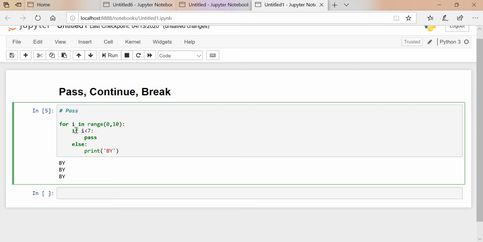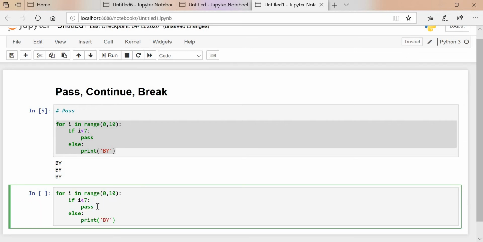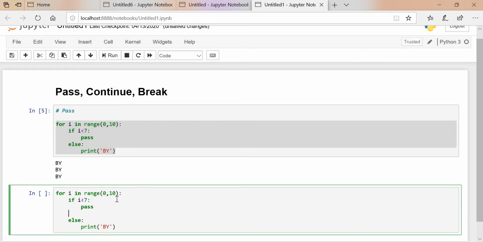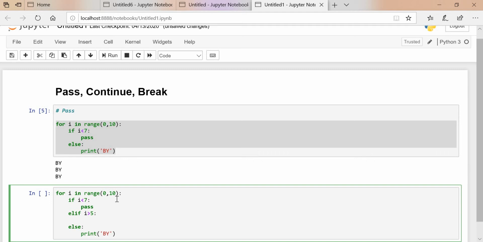Now in this, if you want to put multiple conditions, we can put that as well. Take one more example. If you want to put multiple conditions, then we can put elif i is greater than 5, then print, let's say, hi_1.